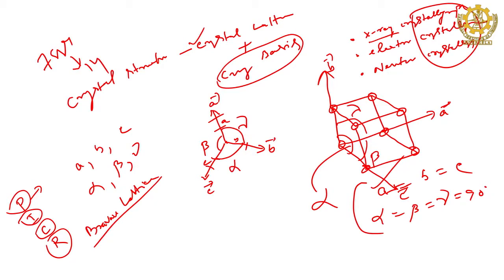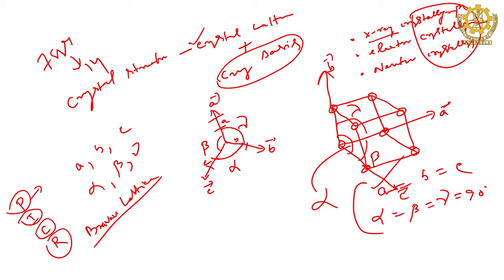There are 7 systems, but 14 Bravais lattices. That means not all systems have the same number of Bravais lattices, but the total number will be 14, not that each has 2. Each system does not have 2 Bravais lattices; some have 1, some have 2, some have 4, but the total number is 14. There are 14 Bravais lattices.